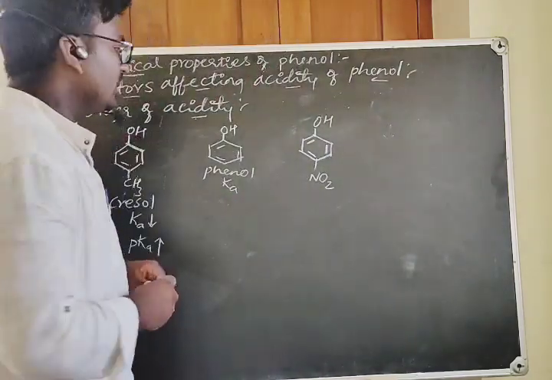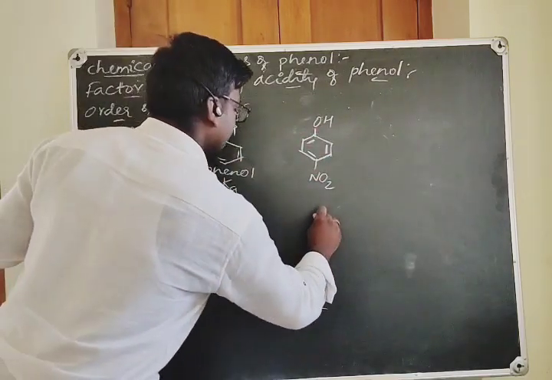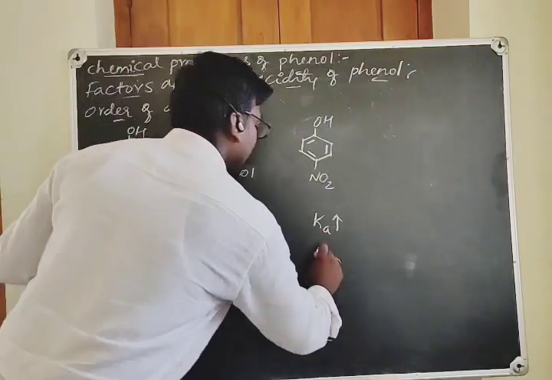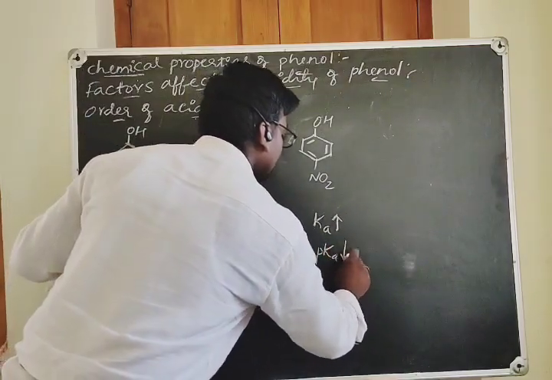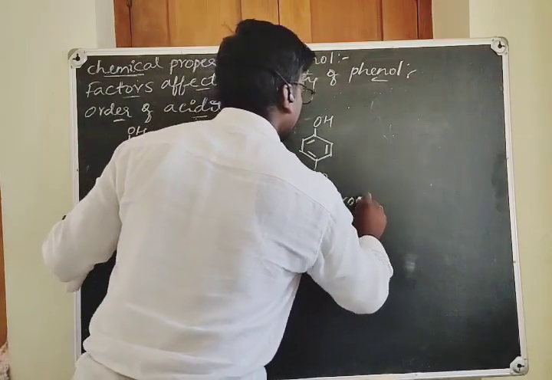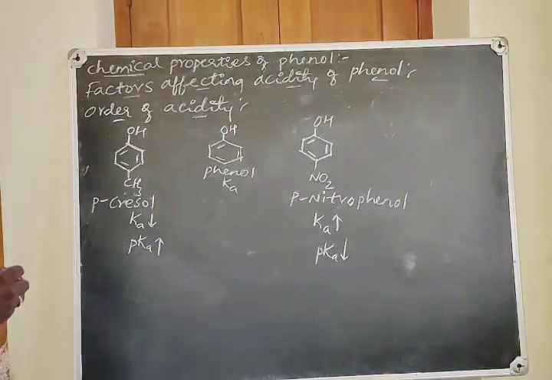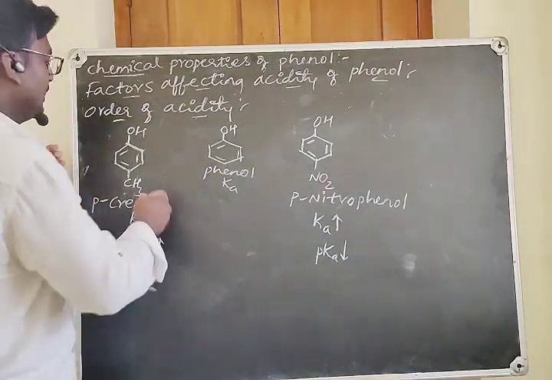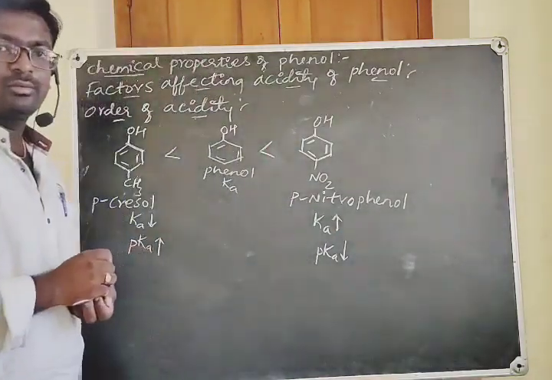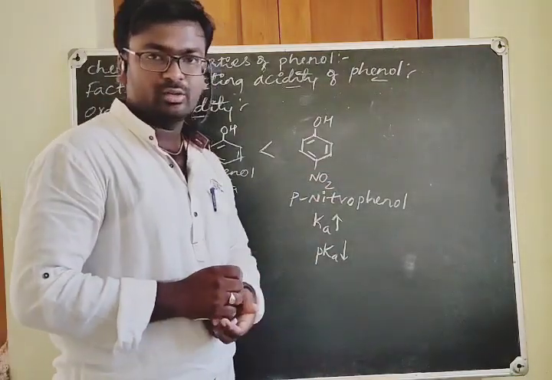Nitro is an electron withdrawing group, hence it increases the polarity of the OH bond, and it readily leaves as H plus, so its Ka value is more and pKa value is less. This is paranitrophenol. When you write the acidity order, paracresol is less acidic than phenol, and phenol is less acidic than the nitrophenol, because of the electron donating and electron withdrawing groups present.